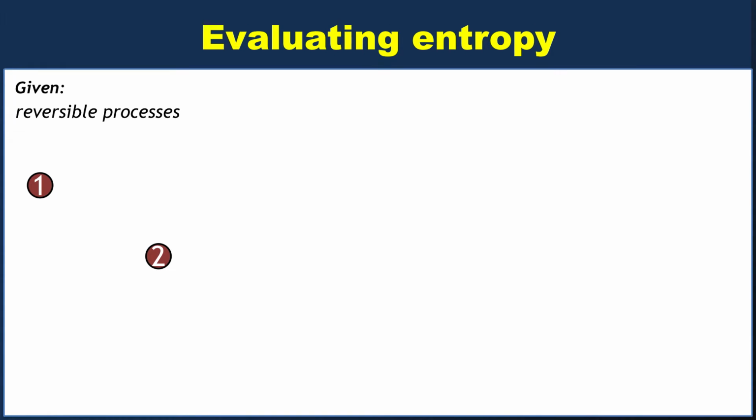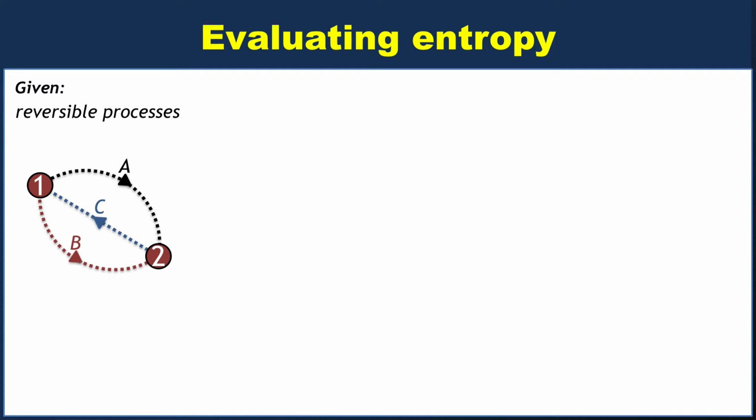So for example, process A goes from state 1 to state 2, and it's reversible. Process B also goes from state 1 to state 2, and it's reversible. Clearly, the way I've drawn it, though, the intermediate states between states 1 and 2 must be different from one another for process A and process B. Alright, that's all we're thinking about. We'll also draw in a process C that goes from state 2 back to state 1. Okay, these are the three processes that we're going to consider for the argument I'm going to make about entropy.